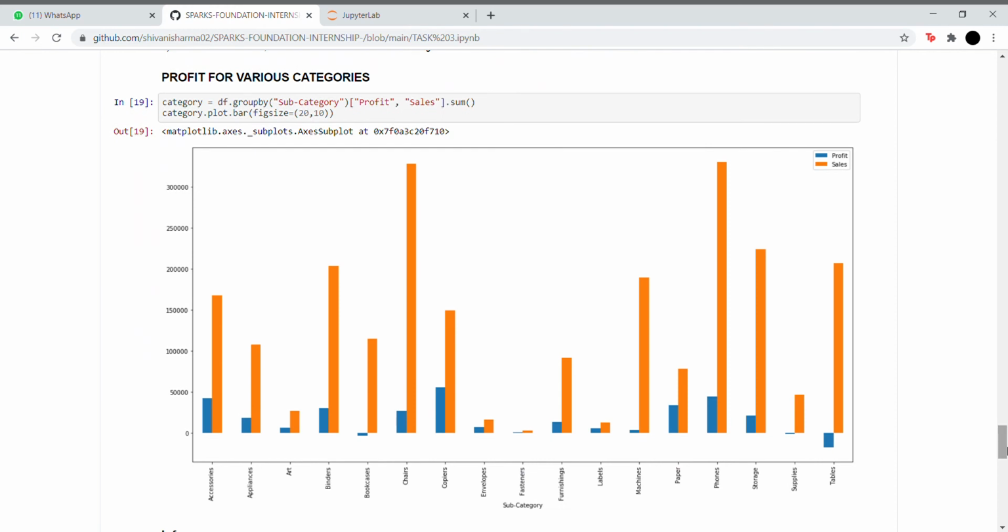Then we finally come to the profits for the various categories. Here what we observe is that although our sales are pretty high, we're making very little profit. The best sales versus profit ratio that we obtain is from copiers, although copiers are the least sold currently. And when we look at tables and even bookcases, our sales are pretty high, but we're actually running at loss.